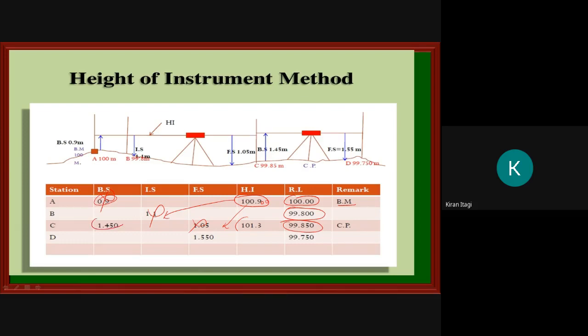Then we are left with the backside. What we have to do? You should add the backside. So 99.850 plus 1.45. How much have you got?